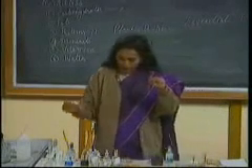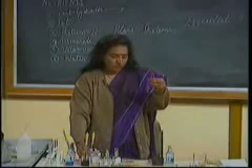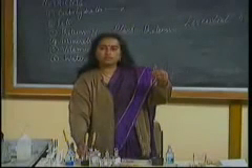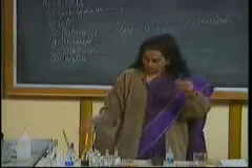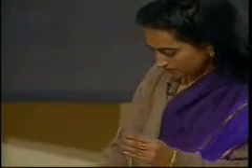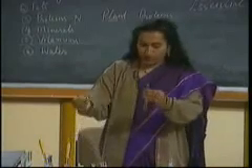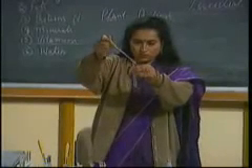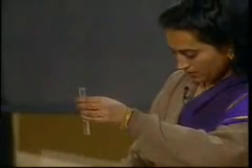Egg albumin plus water, and this is sodium hydroxide, an alkali. Let us add sodium hydroxide to the food item containing protein.